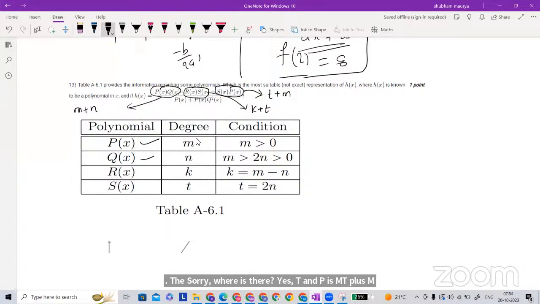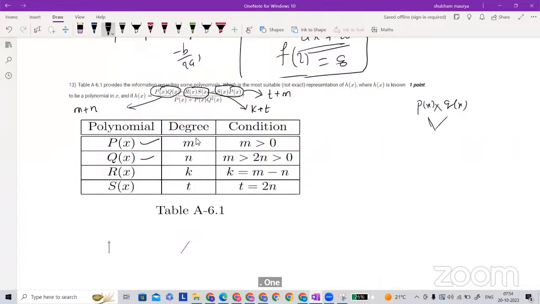Yes, sir. Because if you multiply two polynomials, then the degree would be the sum of the degrees. This is the easy way. Like if you are multiplying, suppose you have polynomial p(x) is equal to x square